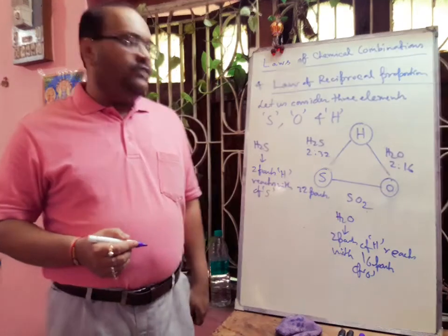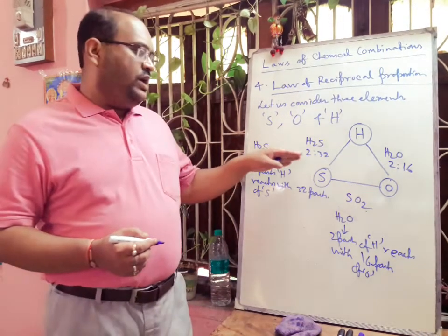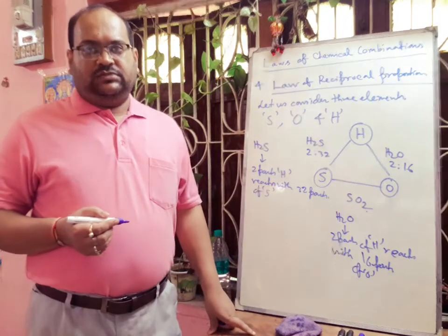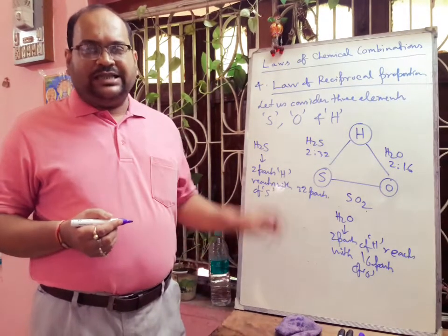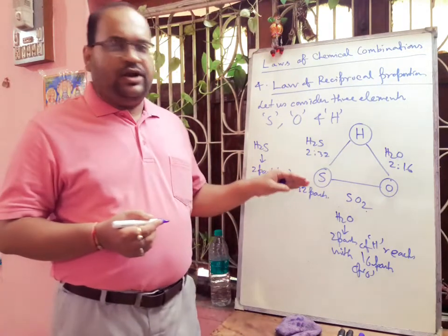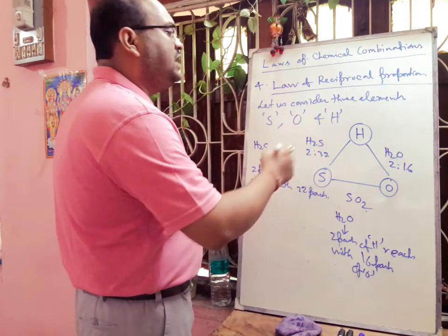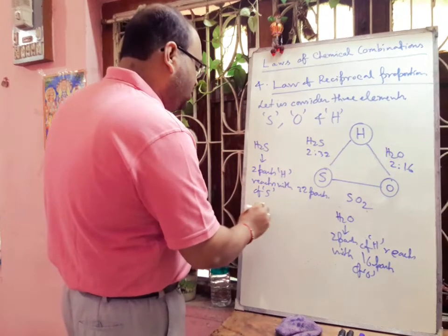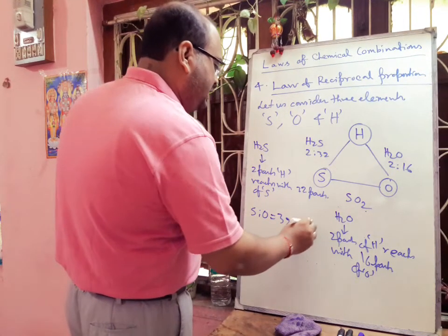Now if we fix the weight of hydrogen, that is 2 parts, the ratio of weight of sulfur and oxygen that combine separately with the fixed weight of hydrogen, 2 parts, will be 32:16.